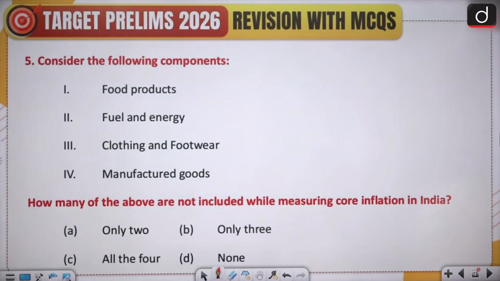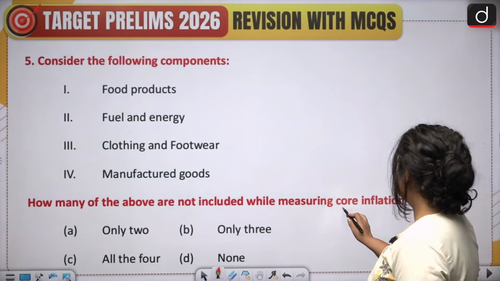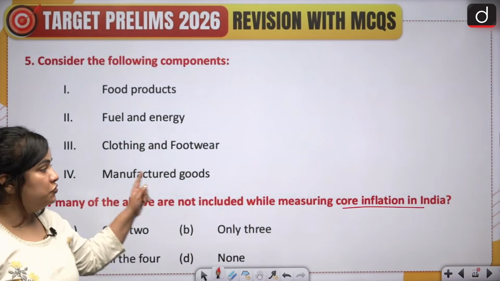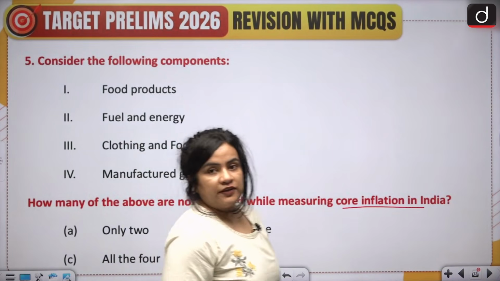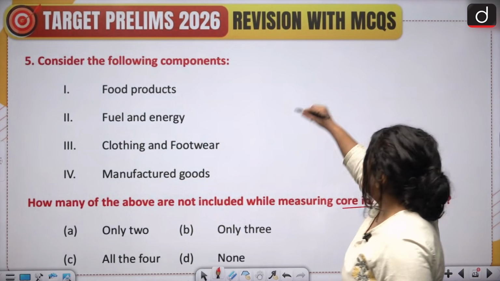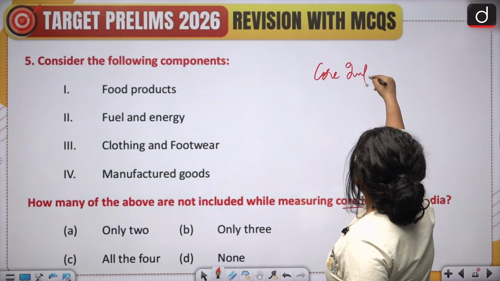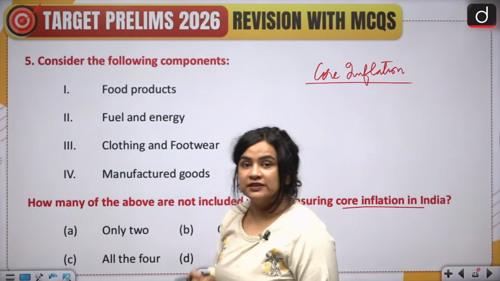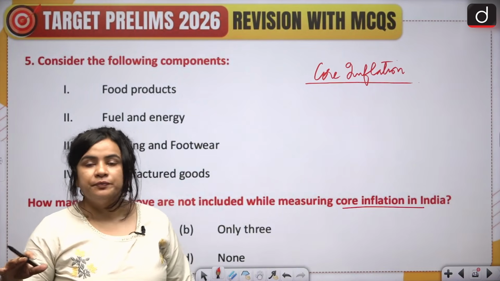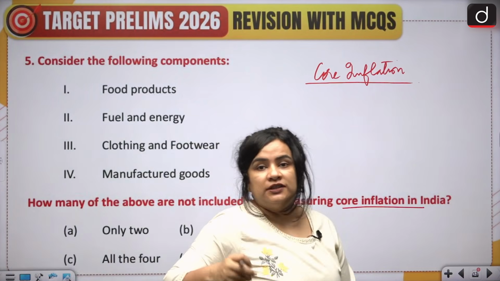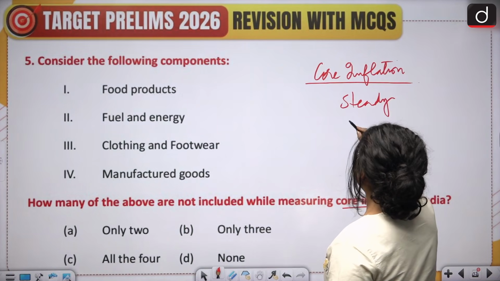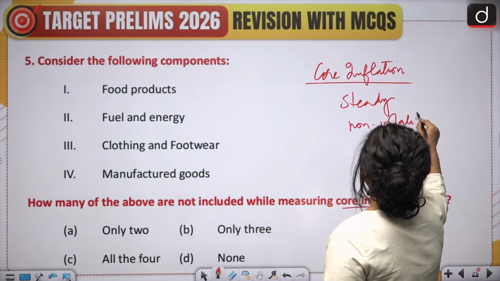Next question, consider the following components. How many of the above are not included while measuring core inflation in India? So there are a few things that are given and you're asked to figure out how many of them are not included in the measurement of core inflation. So first, let's try and understand what core inflation means. Core inflation refers to that inflation which remains steady over a period of time, which does not fluctuate or is non-volatile. So, it remains steady, does not fluctuate and is non-volatile.